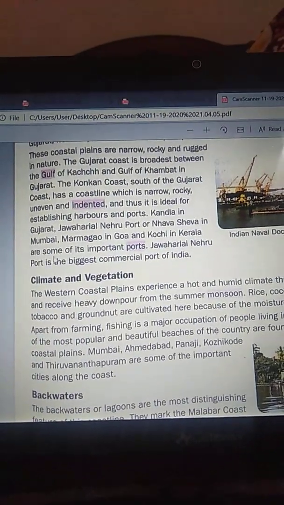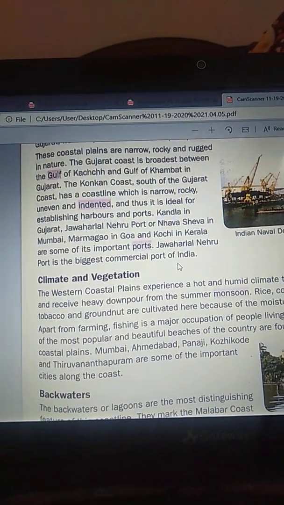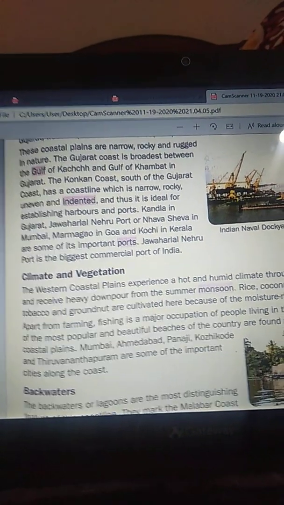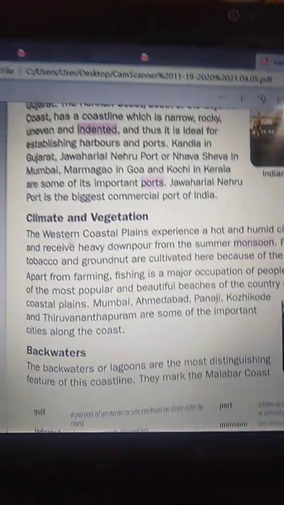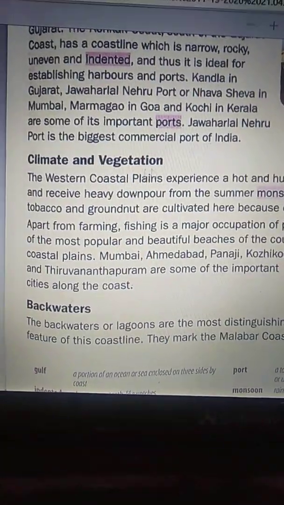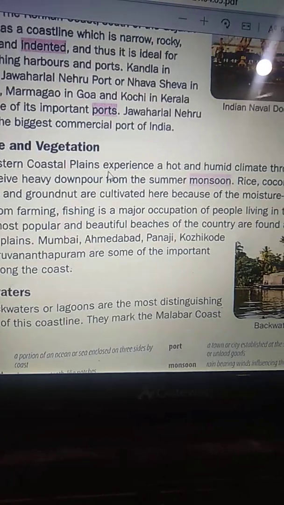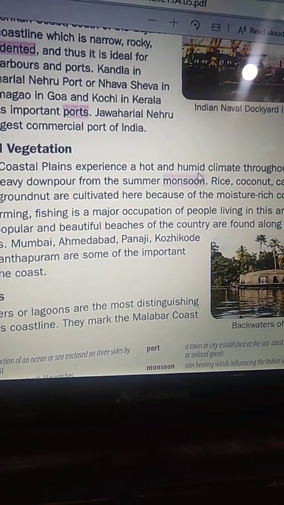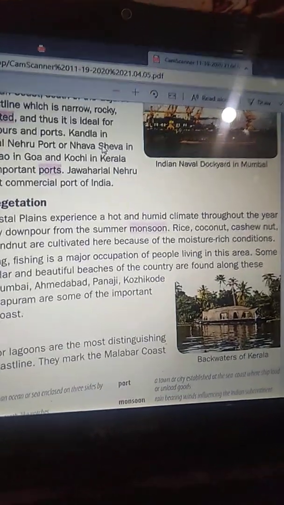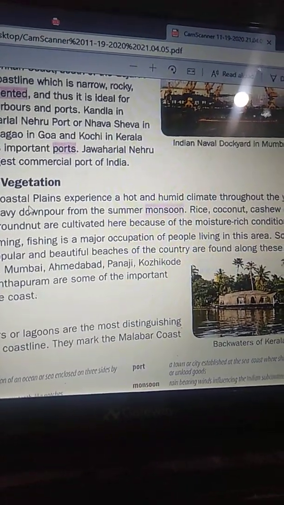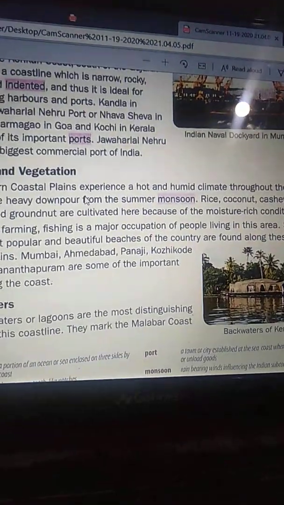Jawaharlal Nehru Port is the biggest commercial port of India. Next comes climate and vegetation. The western coastal plains experience a hot and humid climate throughout the year.